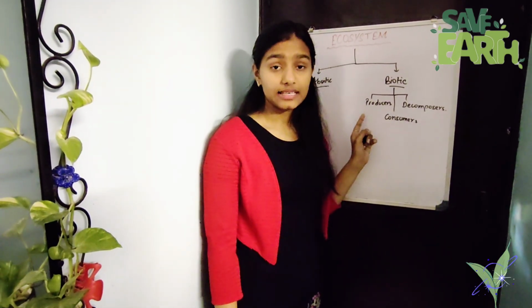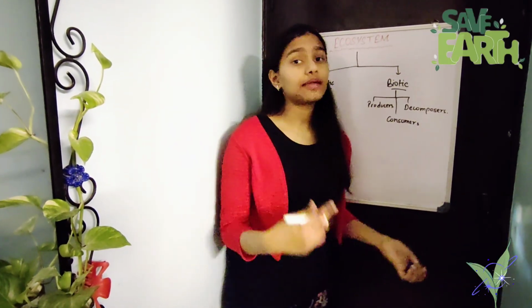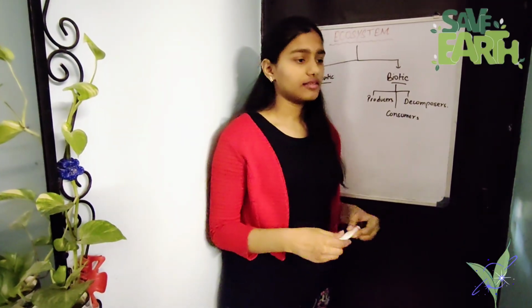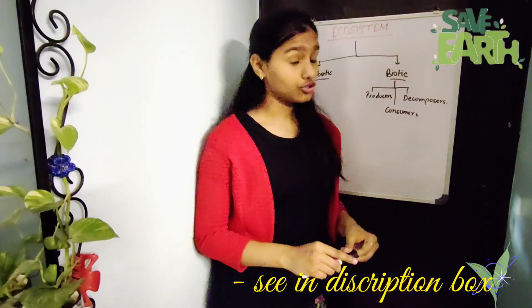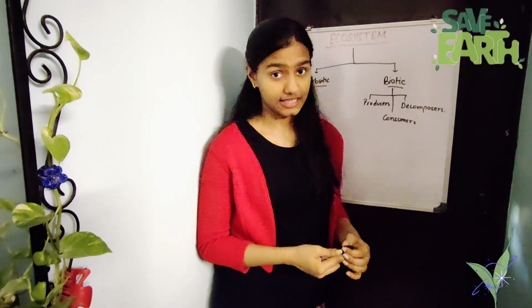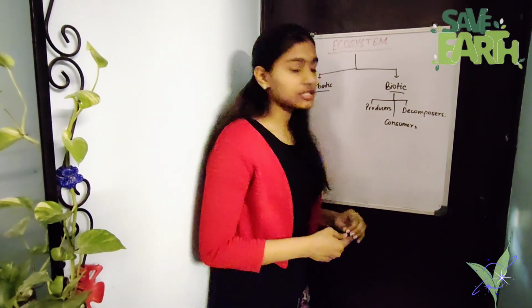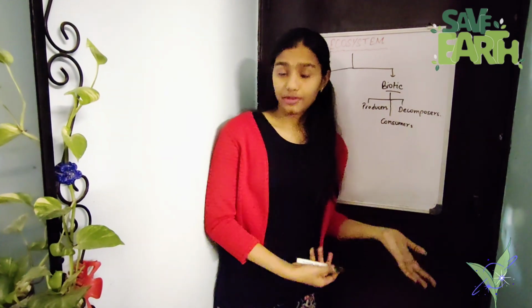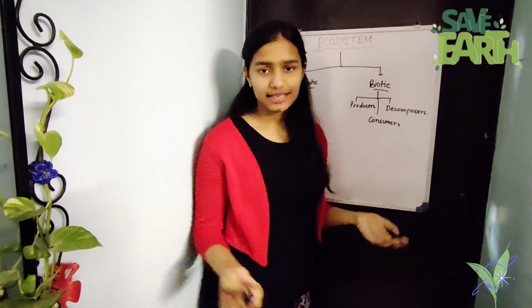Producers are basically the plants and the green algae or some bacteria that produce their own food with the help of photosynthesis. And you can see my other videos to know more about photosynthesis as well. So producers are all those organisms that follow the autotrophic mode of nutrition to make their own food. Some examples could be plants, a few algae, a few bacteria, etc.